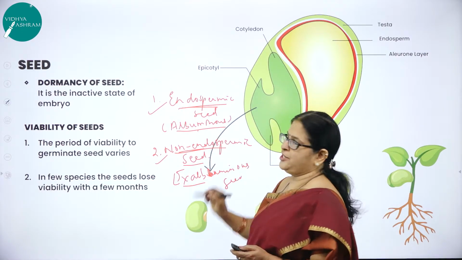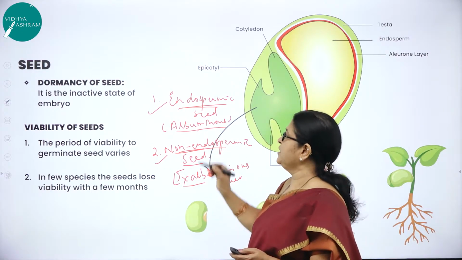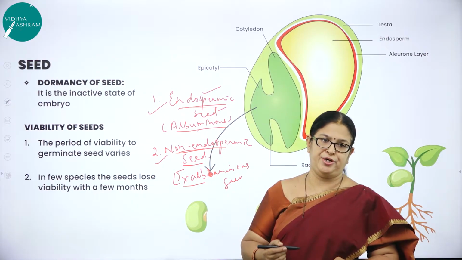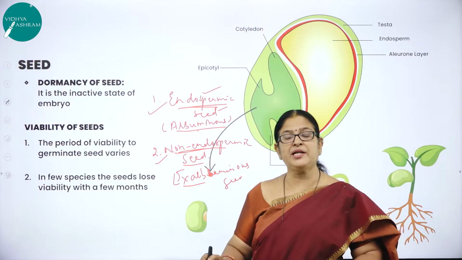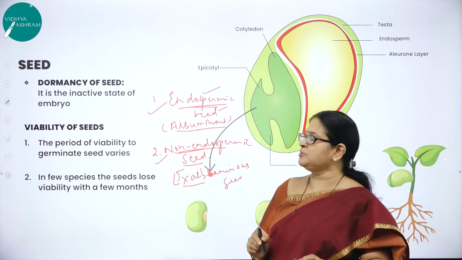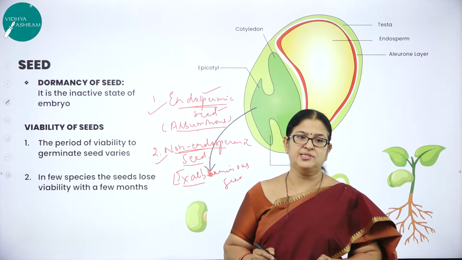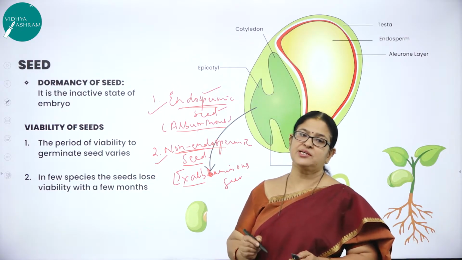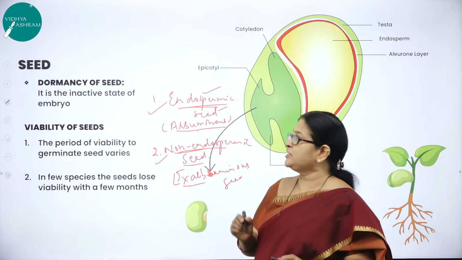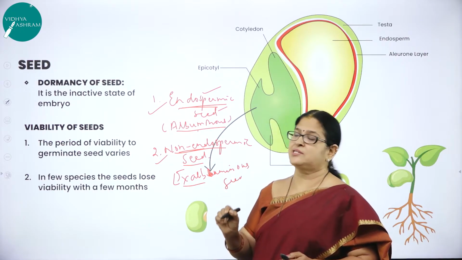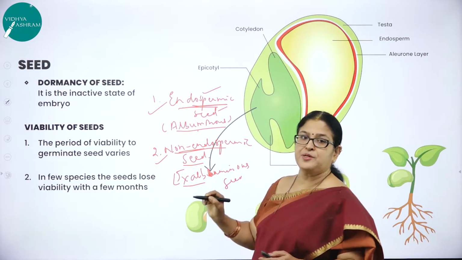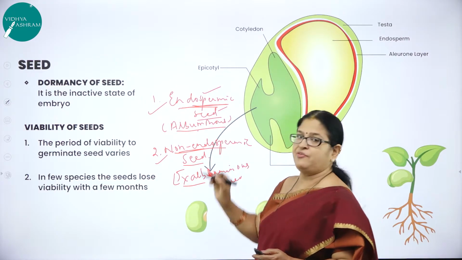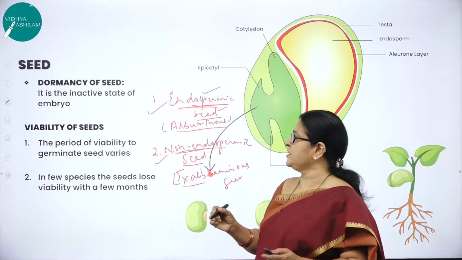Why is this called endospermic or albuminous seed? In endospermic seed, the seed will retain some amount of endosperm. It does not completely utilize the endosperm for the process of embryogenesis, and the remaining part of endosperm is utilized during the seed germination. So the residual endosperm is found in endospermic seed, which it utilizes for seed germination.